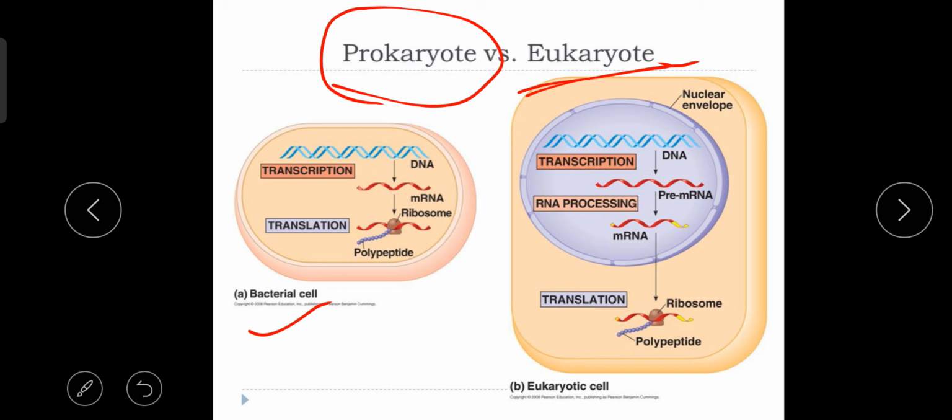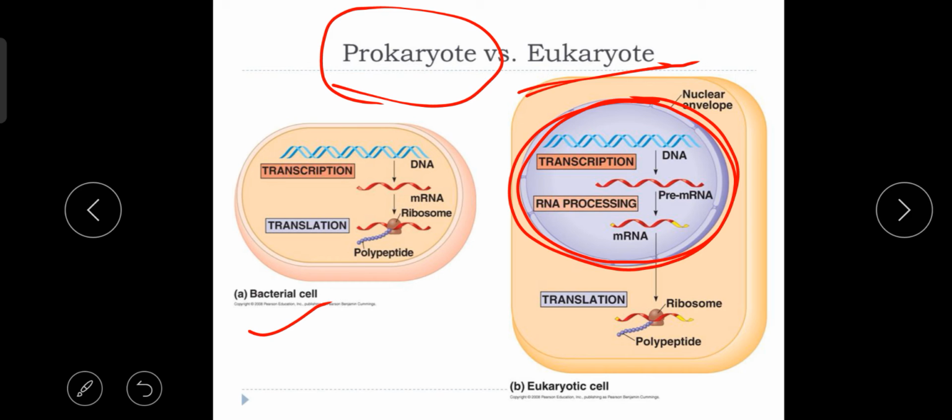Yes, and the DNA replication always occurs inside the nucleus of eukaryotic cell. Not only replication, the transcription process. What is transcription? Production of RNA from DNA. That process also occurs in the nucleus of the cell. That means the replication and the transcription process in eukaryotic cell occur in the nucleus.